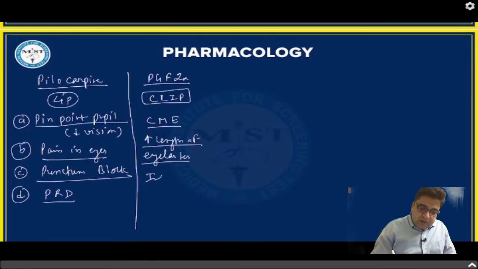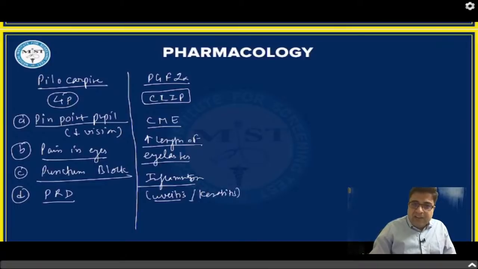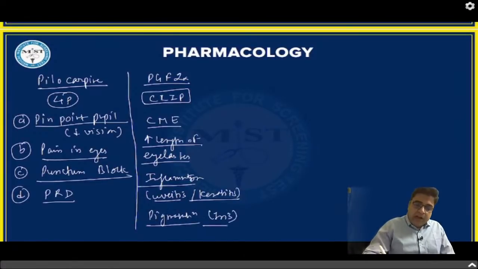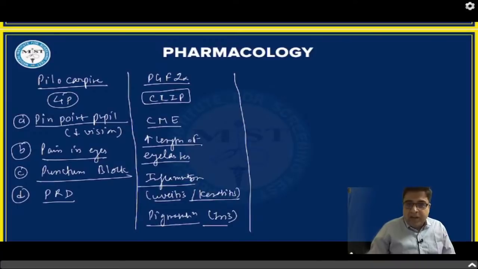These medicines can cause inflammatory reactions in eyes, for example, uveitis and keratitis. These are inflammatory changes because these are prostaglandins, and these medicines will also cause pigmentation. Particularly, they will cause iris pigmentation. We call it heterochromia iridis. So these are the side effects of prostaglandin analogs.